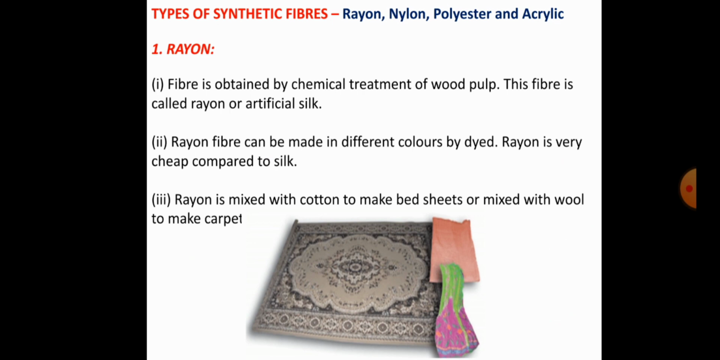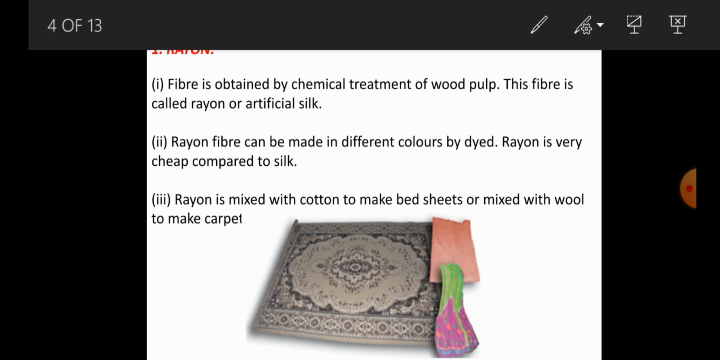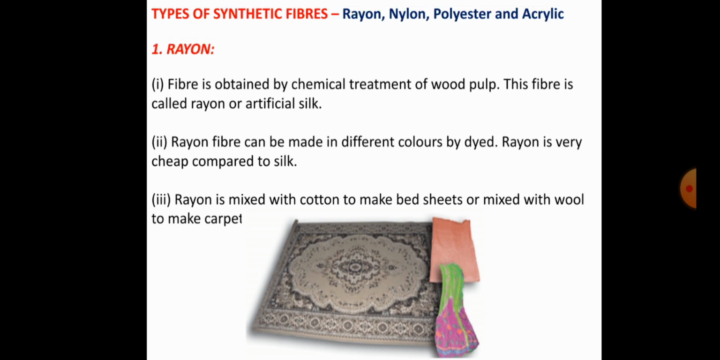Students, next coming to types of synthetic fibers. In your syllabus, mainly 4 types of synthetic fibers are there. They are rayon, nylon, polyester and acrylic. You have to know, one by one, each type of synthetic fiber having particular features, and also you have to know about their functions and where we use these synthetic fibers. So let's know one by one.